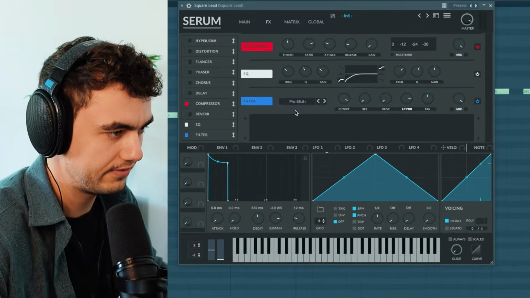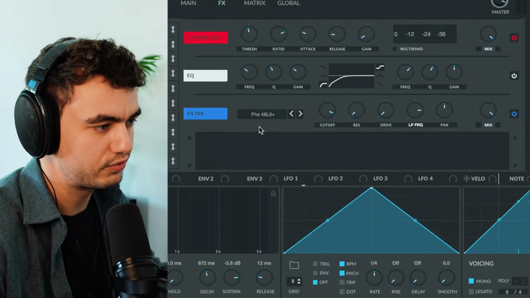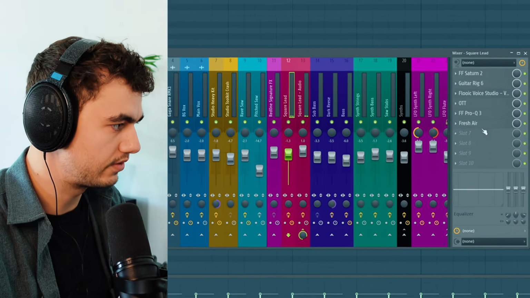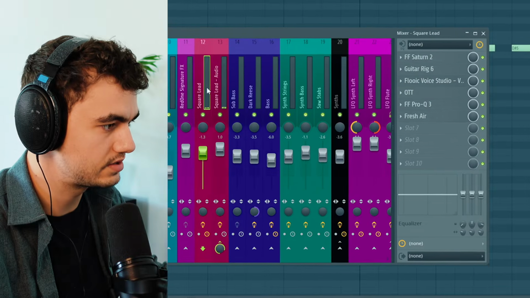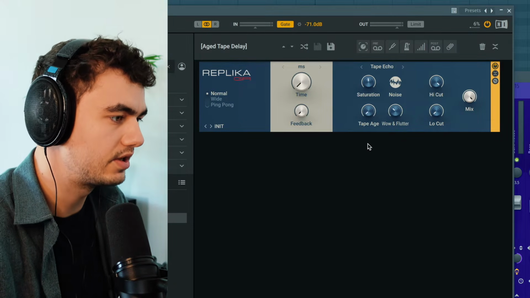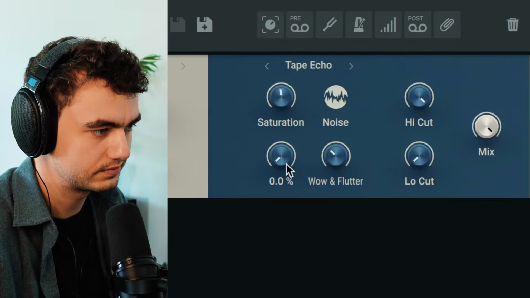I then added this phase filter here, which gets rid of the strong resonance. It still shapes the tone, but it makes it a little bit more pleasant to listen to. I'm using a bunch of processing on this one, as you can see. I actually have 2 channels here, but the most important one is this guitar rig preset. So if I turn this up, you can hear it actually gets more pleasant to listen to.